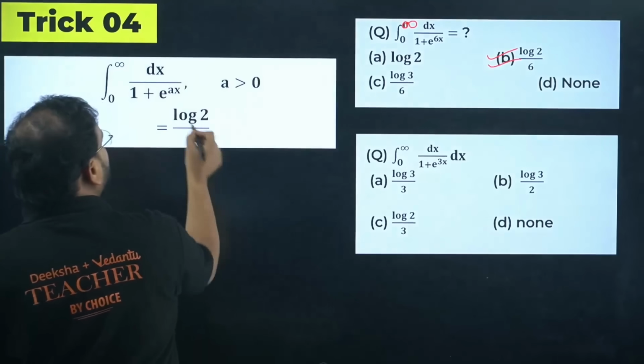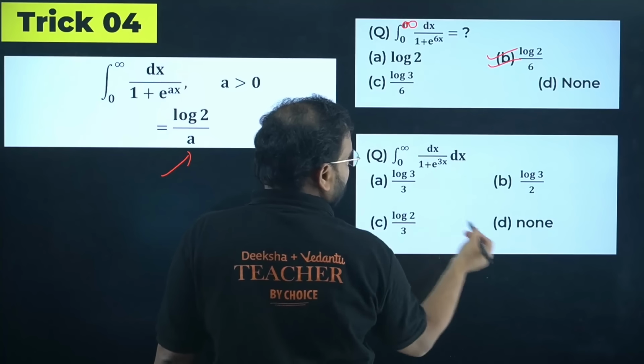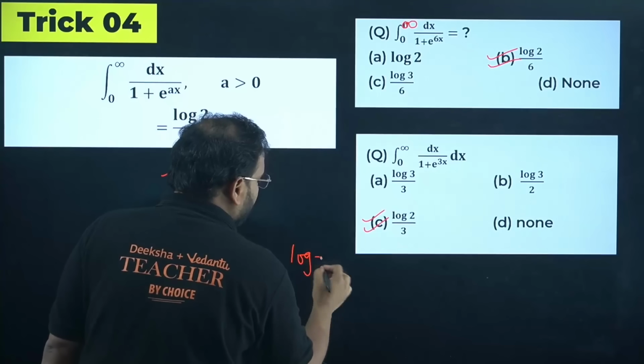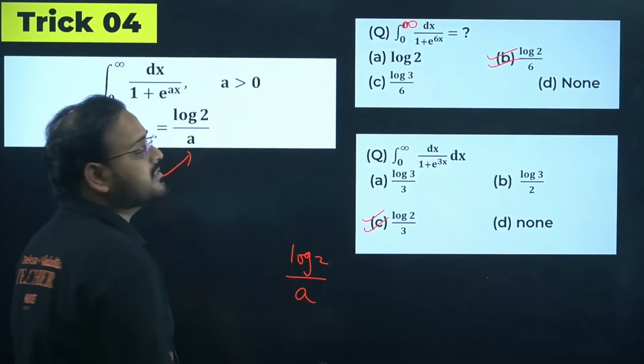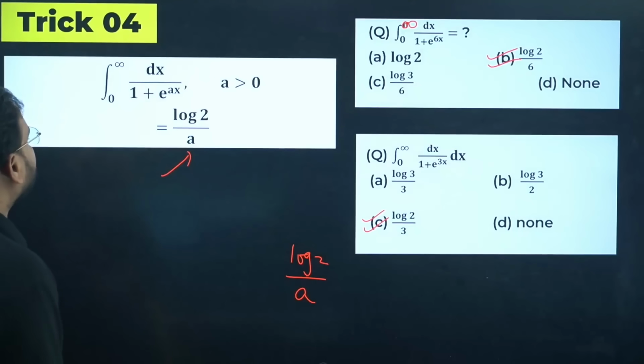The property is log 2 by a actually. So the question in this case will be log 2 by 3. So option is C. The answer is log 2 by a, where a depends on the coefficient of x in the exponent that you have. Trick number 4 is done.